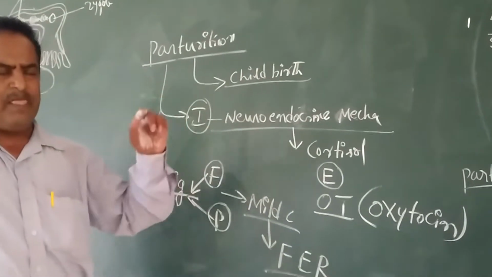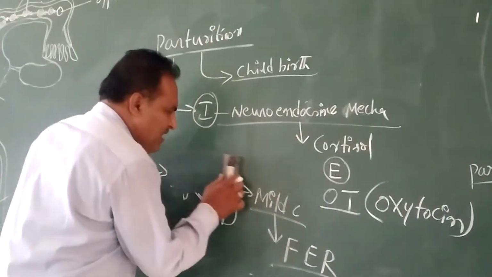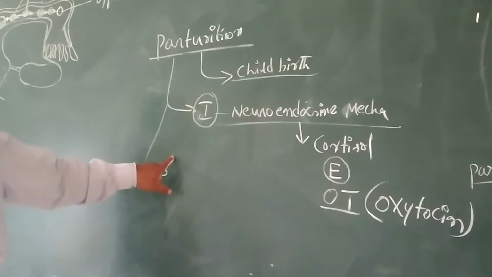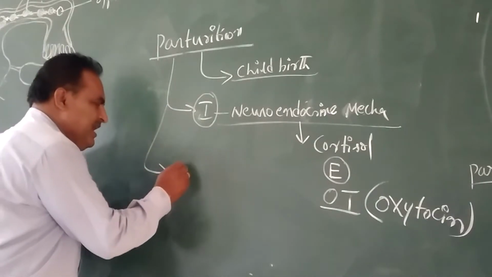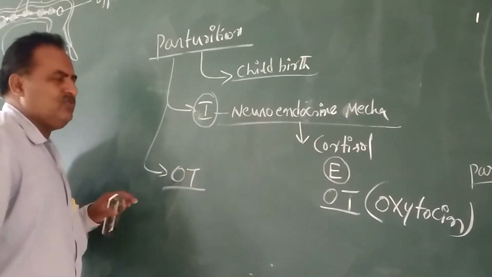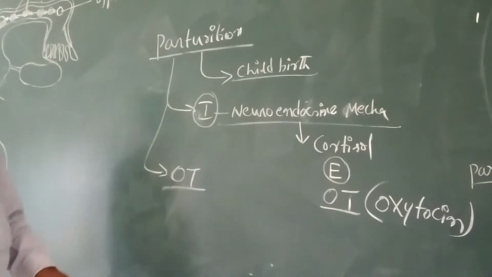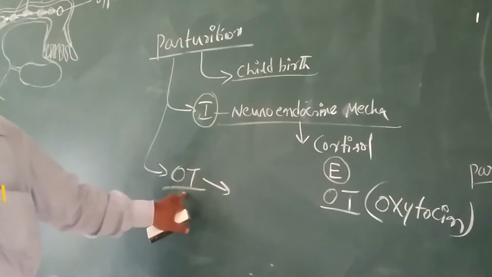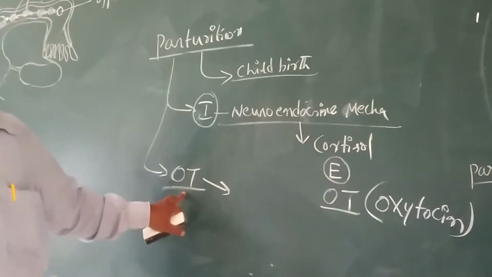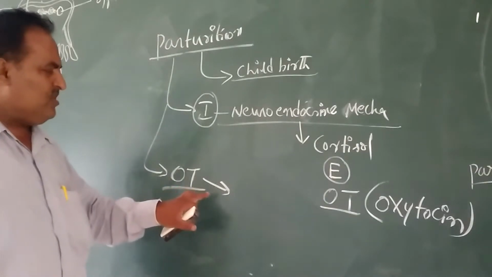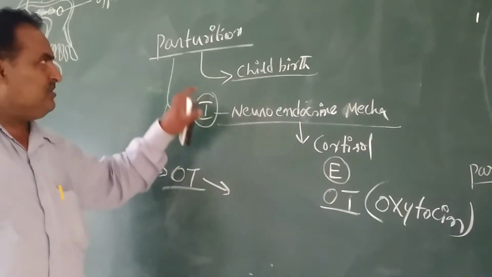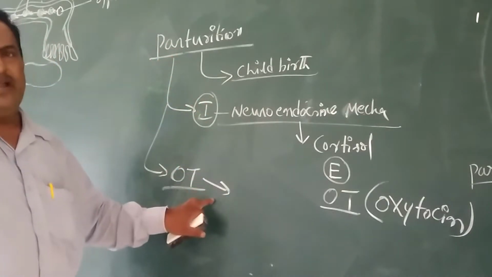Due to this effect, from the pituitary gland of the pregnant mother, OT, oxytocin, is secreted. This oxytocin causes vigorous, strong contraction of uterine muscles, which causes parturition or delivery.